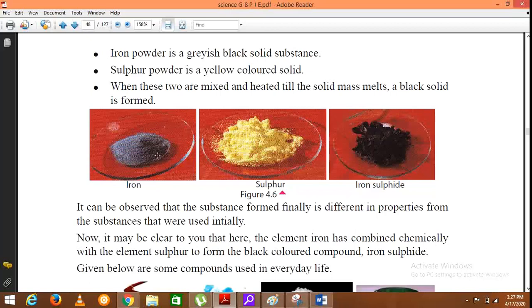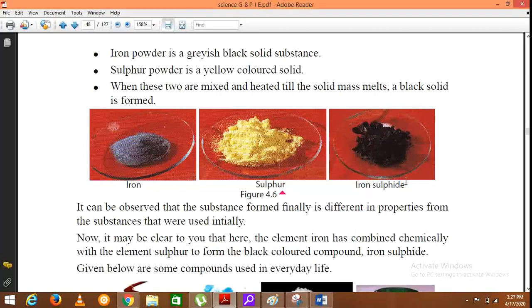Then when these two are mixed, that means iron powder and sulfur powder are mixed together and the mixture is heated until this solid melts. Then the observation is the formation of a black color solid. That black color solid is known as iron sulfide.